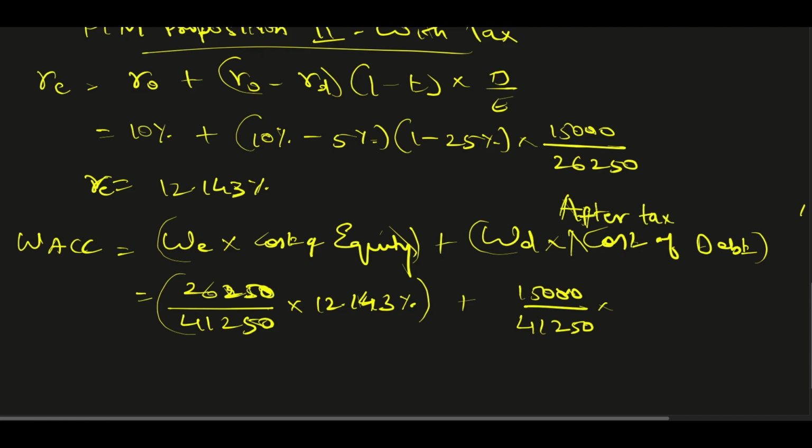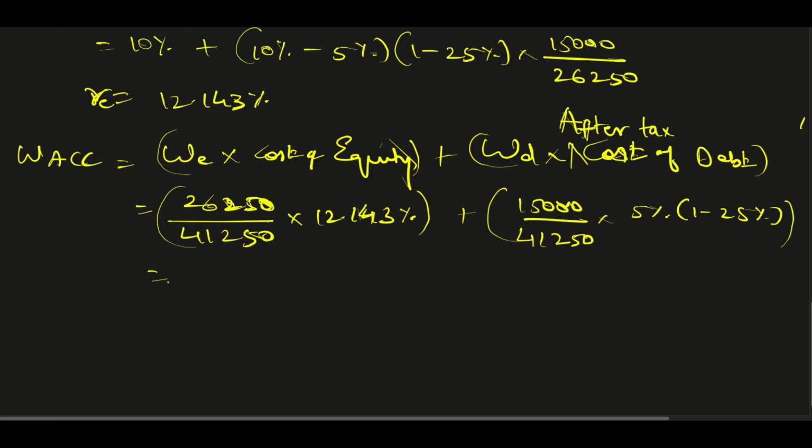After tax cost of debt, so it is 5% into 1 minus 25%, because I need to consider the after tax cost of debt. If I solve all this, it gives me 9.091%.